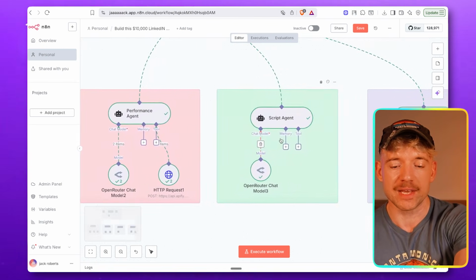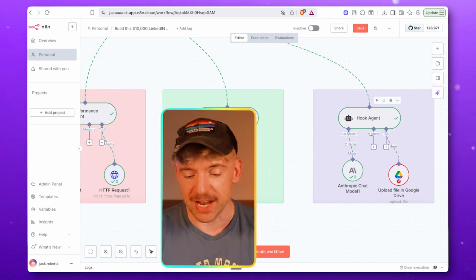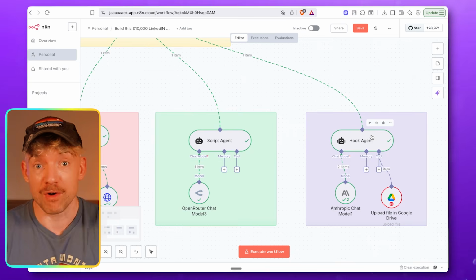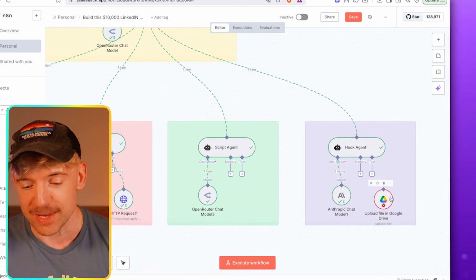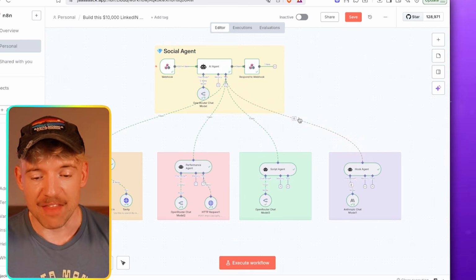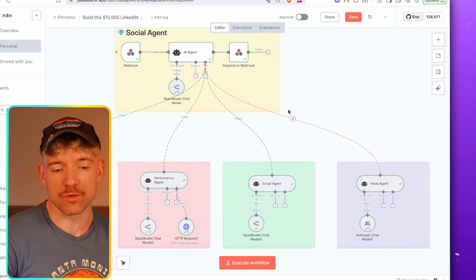Once it's done that, it then will engage the script agent, which is trained on all the latest stuff that basically creates viral LinkedIn posts to create the script. And then finally, we've got this hook agent at the end, which will go ahead and create for us viral LinkedIn hooks. We don't need to update anything in the file, so we can get rid of this guy actually, and that is that. And then what happens is it sends it all back to Loveable.